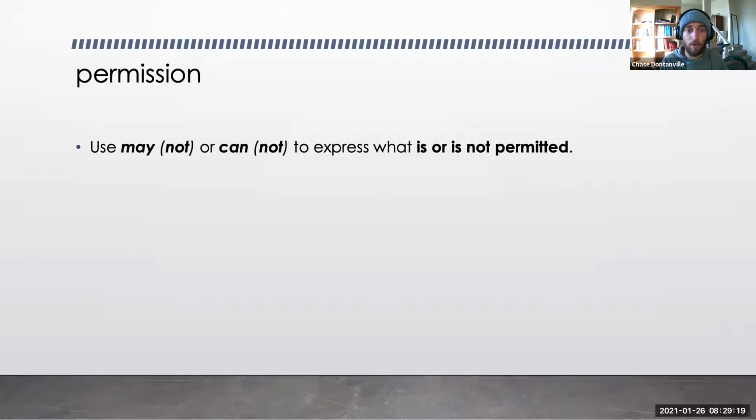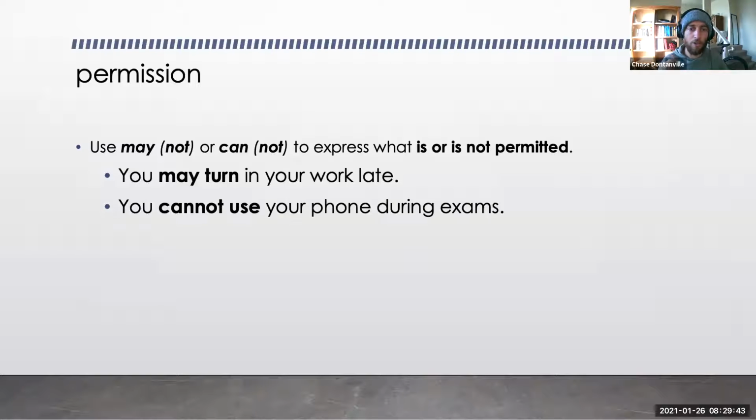Use may, may not, or cannot or can to express what is or is not permitted, or what is or is not allowed, or what is or is not okay. You may turn in your work late. So this is permission for you to turn in your work late, meaning it's okay if you turn in your work late. You cannot use your phone during exams. So here you do not have permission. It's not okay to use your phone during exams.